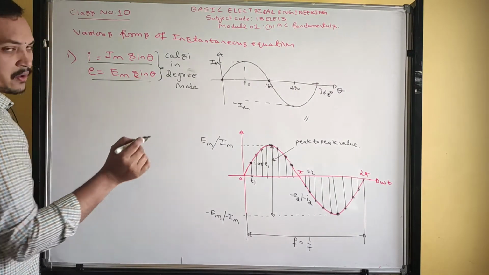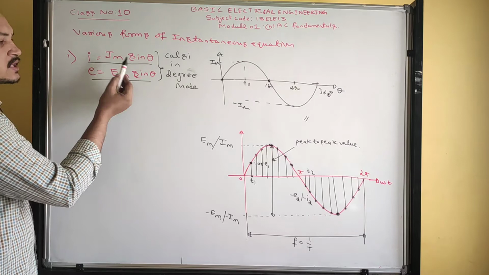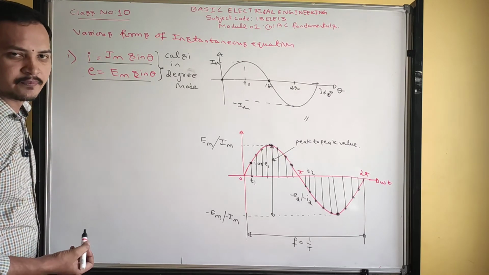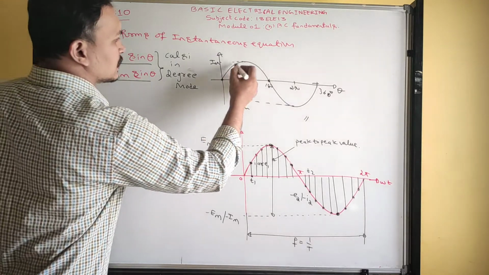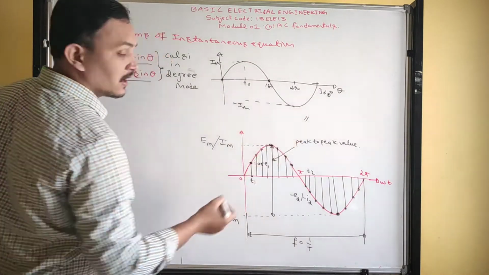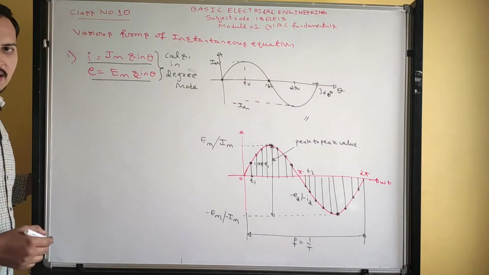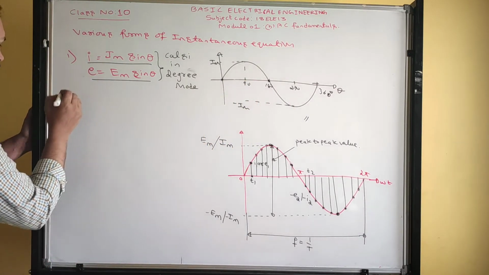Understood guys? If the quantity is current, Im sin theta. If the quantity is voltage, Em sin theta. Okay. So I represent instantaneous equation in terms of angles. Okay. We can also represent in terms of radians. So this is first form.